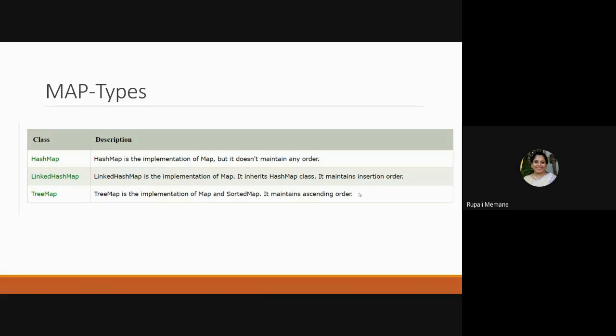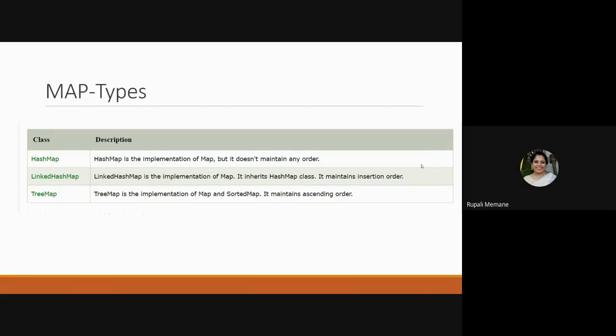Now linked hash map again is going to implement the map, but it is going to inherit the hash map, and it is going to maintain the insertion order. That means, you know the linked list. The concept of the linked list we have seen, that it has to store the address of the next element which is going to be entered. Similarly, here also the linked concept remains the same. So it is going to implement the map class, and it is going to inherit the hash map, and it is going to maintain the insertion order.